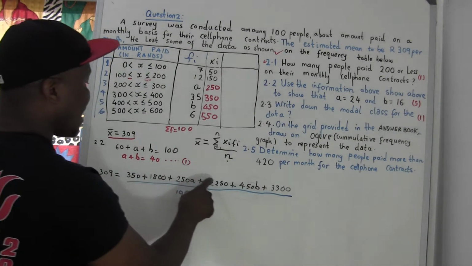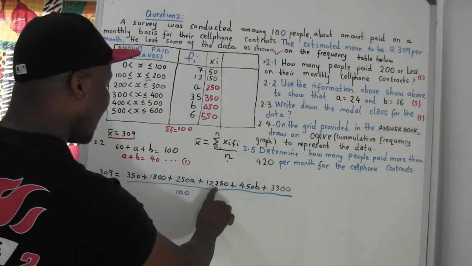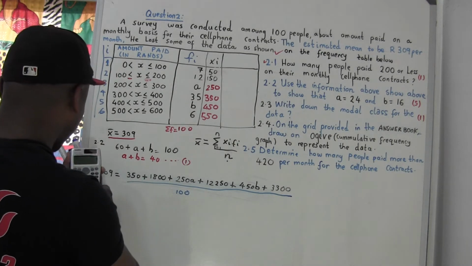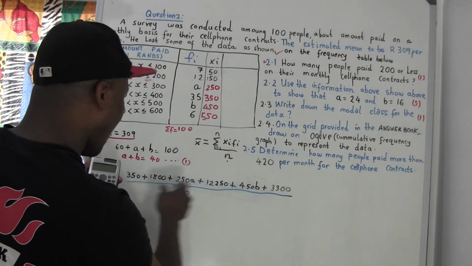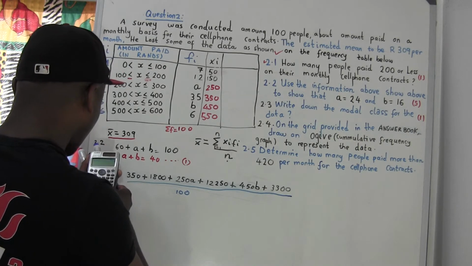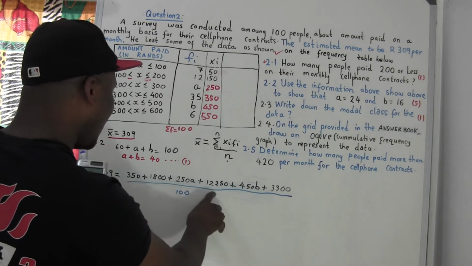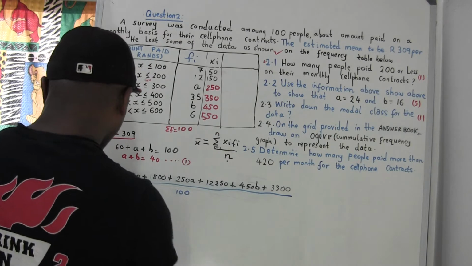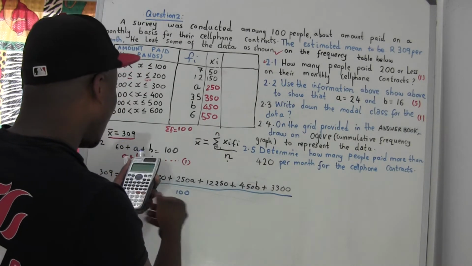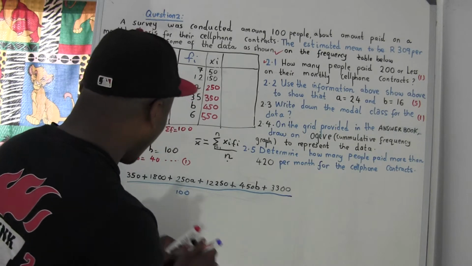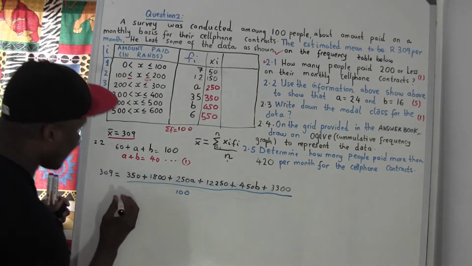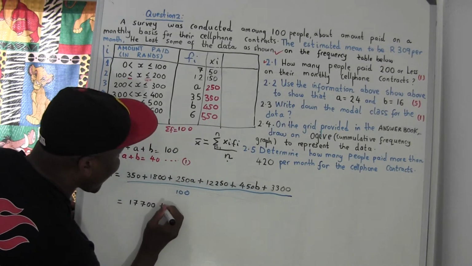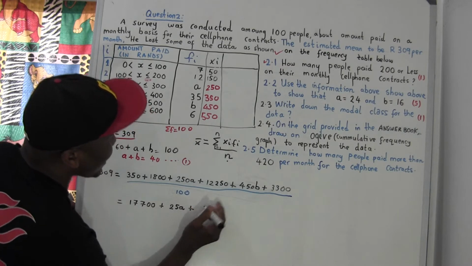So let me try to add these numbers, all of them. Let me start: 350 plus 1800, plus 12250, plus 3300. Make sure you also write it. Don't just look at me, take a pen also. We get 17700, so this is going to give you 17700 plus 250a plus 450b.